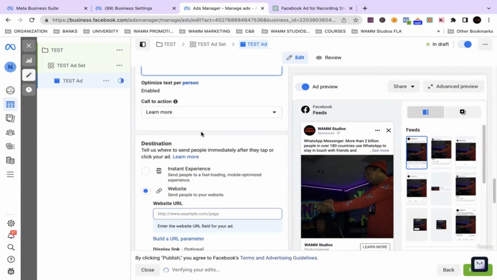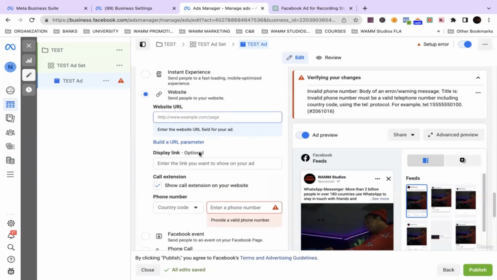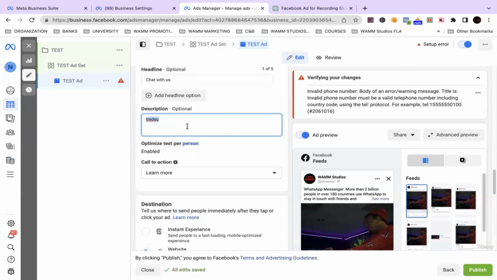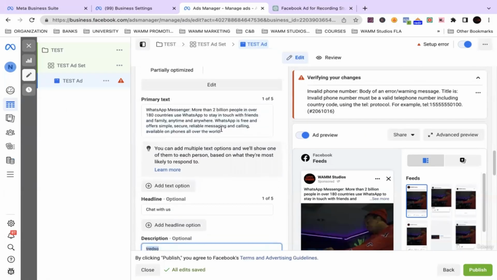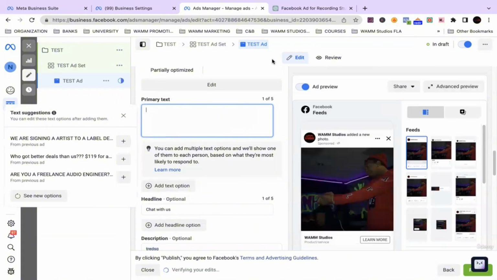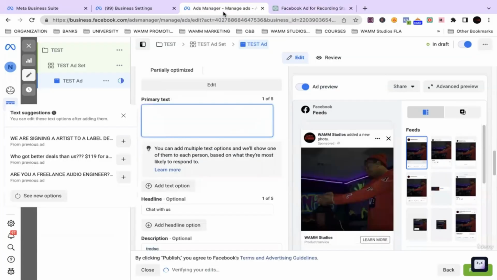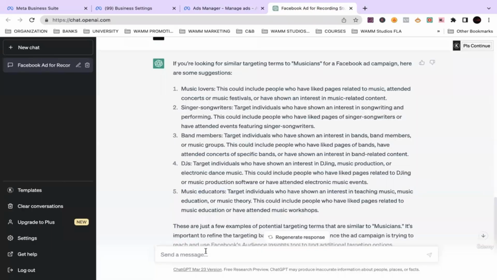And this is just one ad. You actually want to make more than one ad. But I'm going to show you how to generate these exact things in little to no time. So we're going to start with the primary text. We're going to erase this default one, and we're going to go to ChatGPT and ask it to generate the copy that we need. First, primary text.